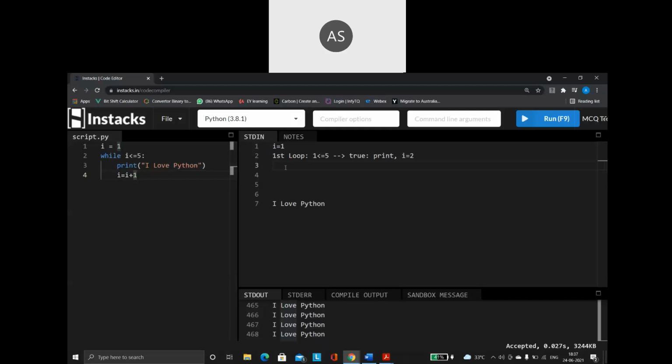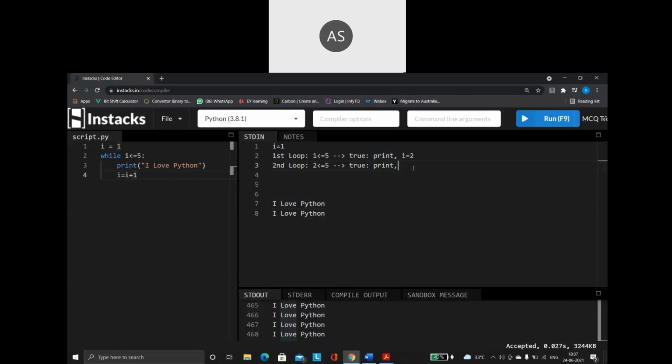So what is going to happen? Second time, my loop will get executed. I value is 2. 2 less than or equal to 5. Still my condition is true. So as my condition is true, what is it going to do? It is going to first execute the print statement. And what does the print statement say? It says I love Python. So execute it. Print it the second time.